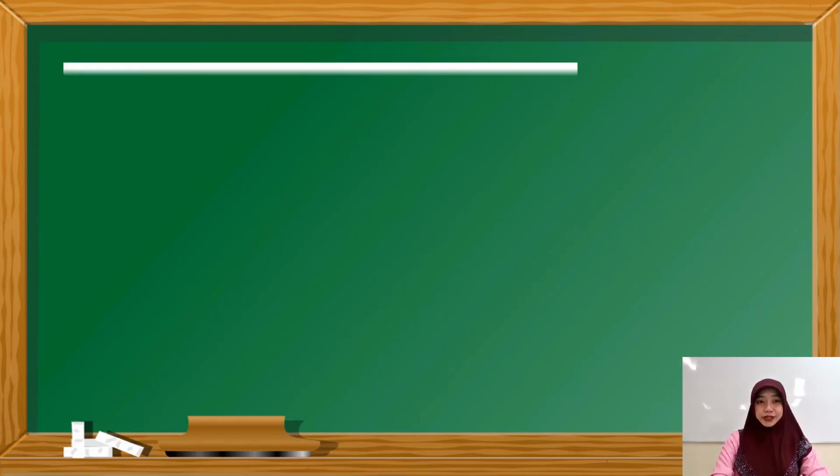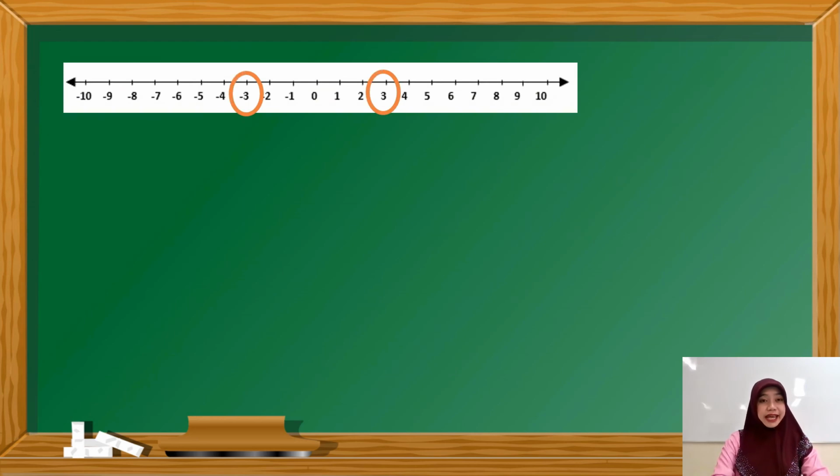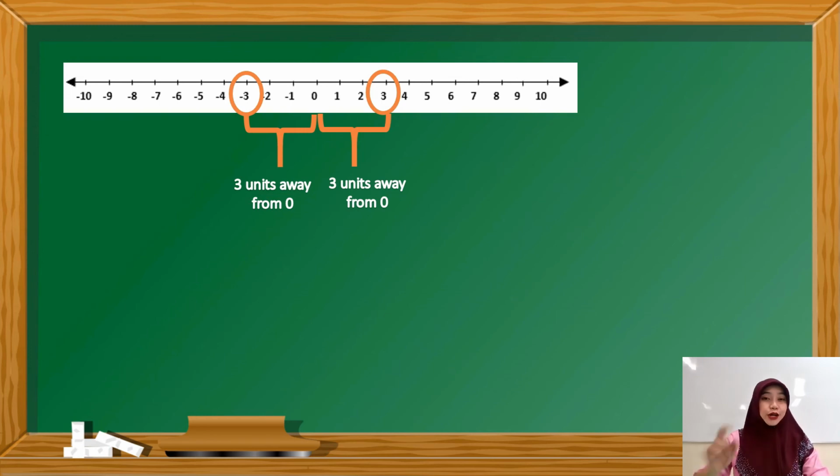Let's have a number line, and let's take negative 3 and positive 3. Note that negative 3 and positive 3 are opposite integers, and negative 3 is 3 units away from 0, while positive 3 is also 3 units away from 0. Now what do you observe? Correct! These two opposite integers have the same distance from 0.